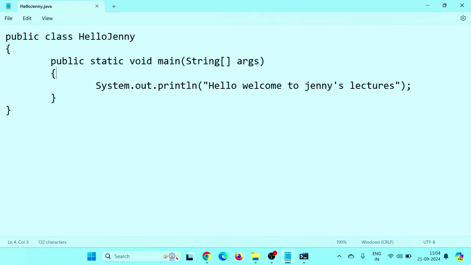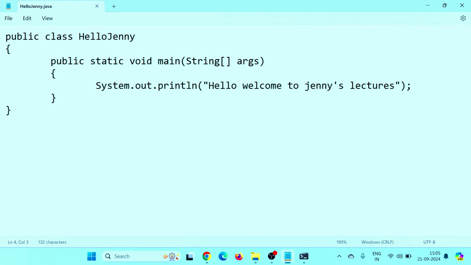See, main is a method, so a static method means those methods which are static can be called without creating the object of that class. See, main is within this class, hello Jenny, but the JVM doesn't need to create an object of hello Jenny to call this main method, because main is the entry point. So without creating the object of this class, I can call this method main. That is why this is static.